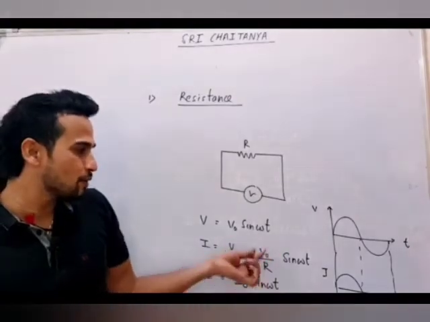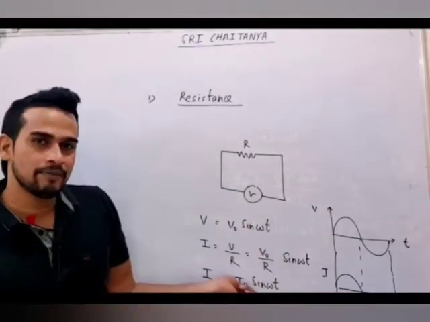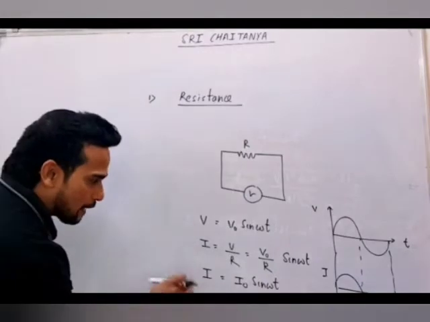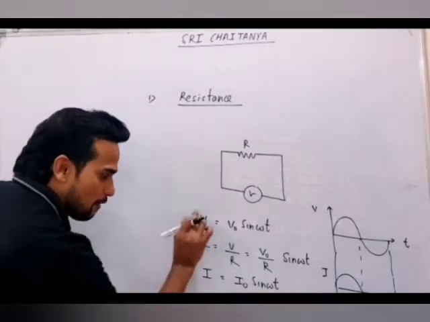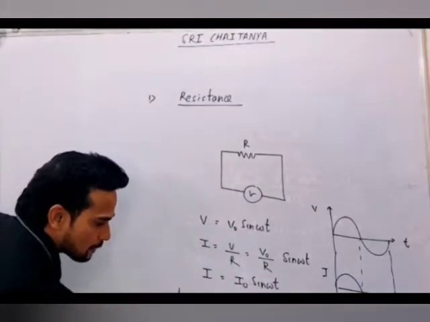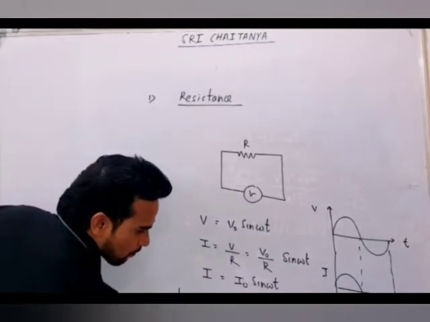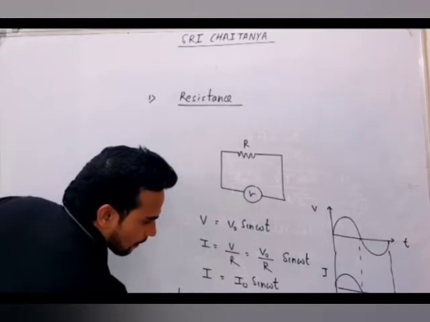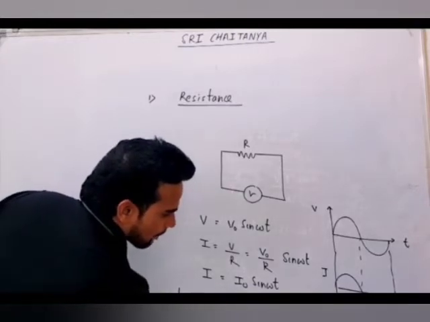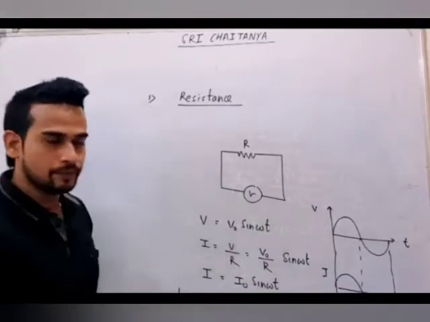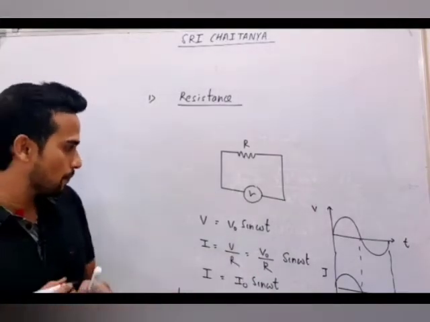I think everyone knows, since both are sine and sine, the phase difference between I and V will be 0. So your phase difference will be 0.